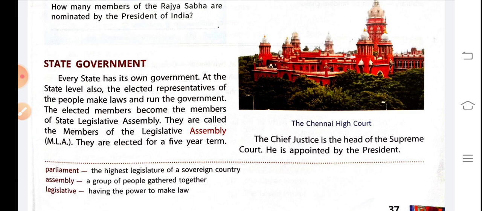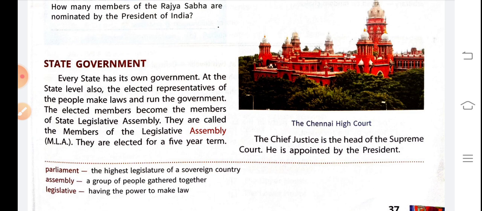You know how much population we have? 130 crores and above. According to the 2021 census, we will know our exact population.